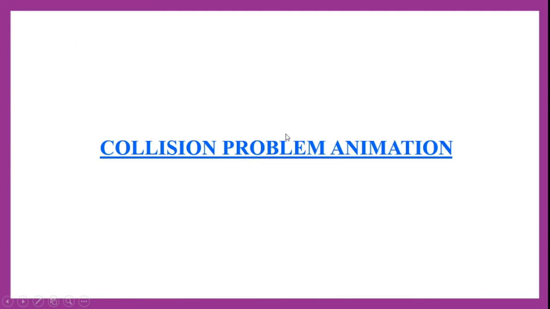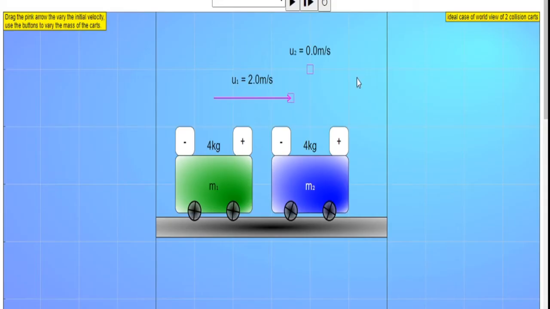Let us see a collision problem by doing an animation. Now if you see the example here, let us say our first cart has a mass m1 of 4 kg. The second cart also has a mass of 4 kg.